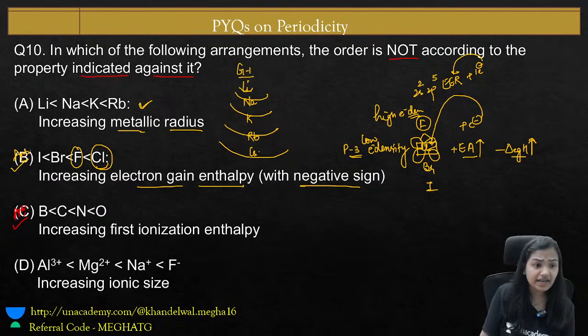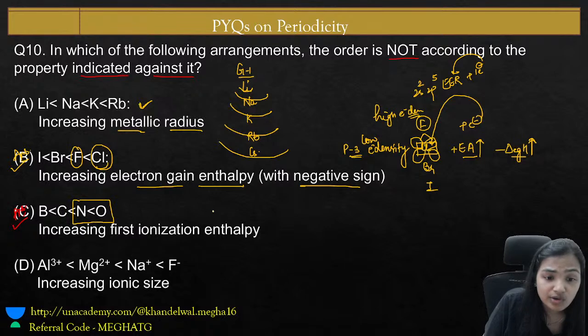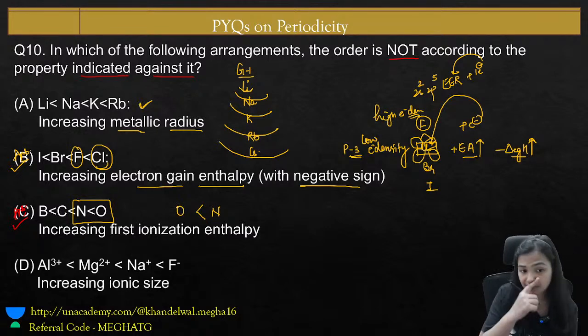And as the size increases, electron affinity already decreases. Now what about boron, carbon, nitrogen and oxygen, guys? Here this order is wrong. Why? We already know nitrogen has high ionization energy as compared to that of oxygen.